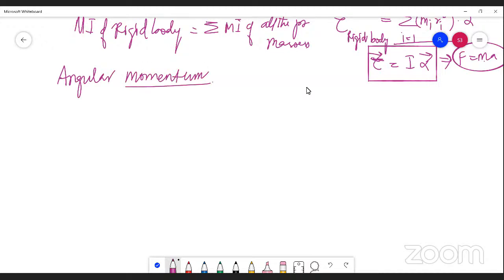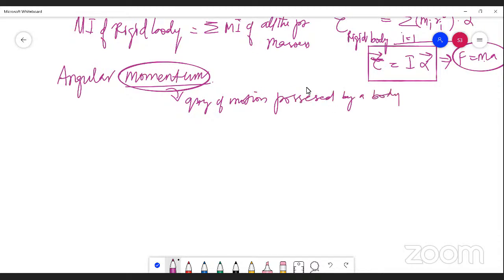Momentum is the quantity of motion possessed by a body. If a body of mass m moves with the velocity v, then it is expressed by the term p vector equals m v vector, linear momentum, the product of mass and velocity.